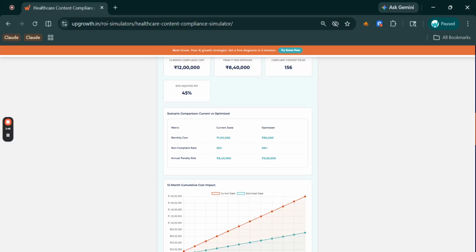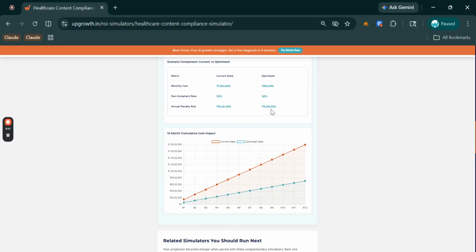Current state versus optimized. It gives you the current state monthly cost, 1 lakh, and when you optimize it, 80,000. Then the non-compliant rate. Now you can see the compliance rate, current state 35% and optimized 26%. Then the annual penalty risk, 8 lakh 40,000 and then 3 lakh 6,000. So you can see a drastic difference here, right?